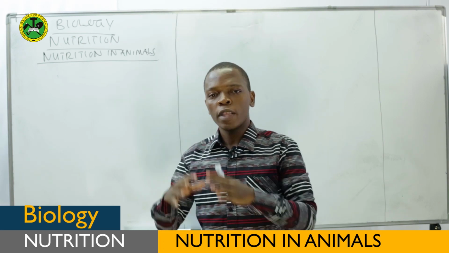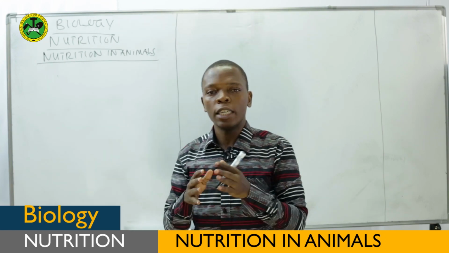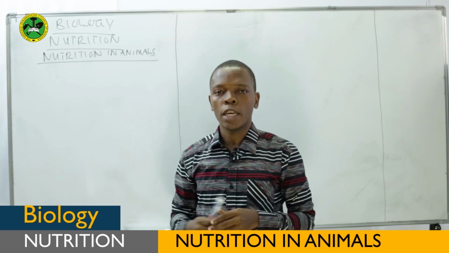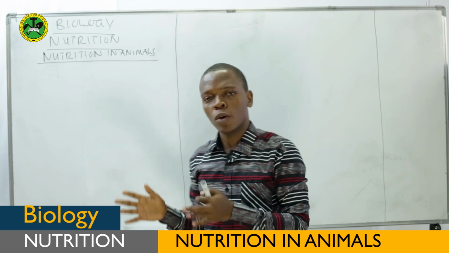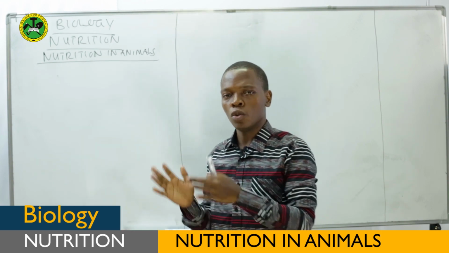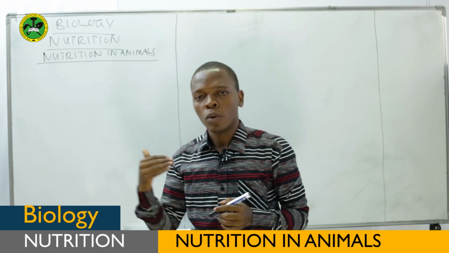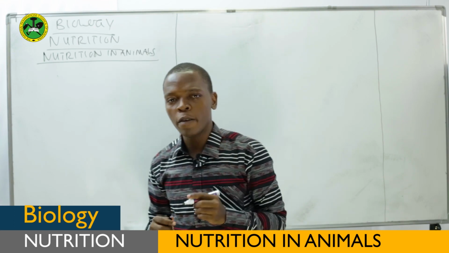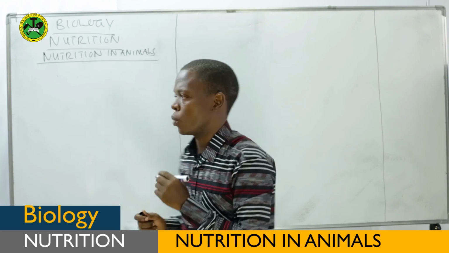Therefore, these epithelial tissues are located in different parts of the body, and they play many vital roles in these parts. Because our session is about heterotrophic nutrition or nutrition in human beings, today we are going to see about these epithelial tissues. The main focus of my presentation today is epithelial tissues.